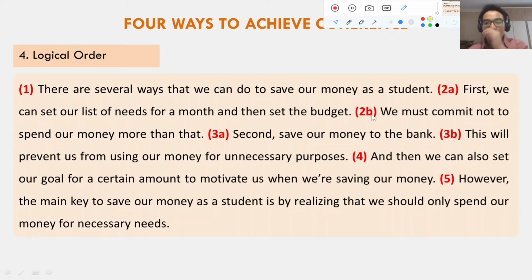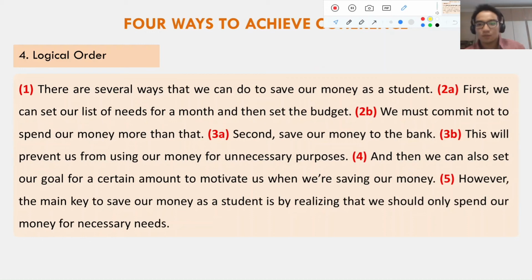And then we could not write 2B first. When we're writing, we could not write we must commit not to spend our money more than that, and then write first we can set our list of needs for a month and then set the budget after. It could not be like that. If we do it, the paragraph is not coherent anymore. The paragraph will be messed up.